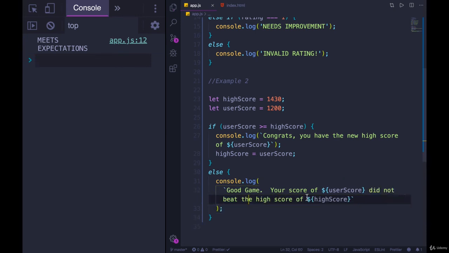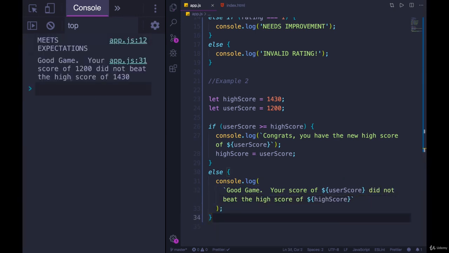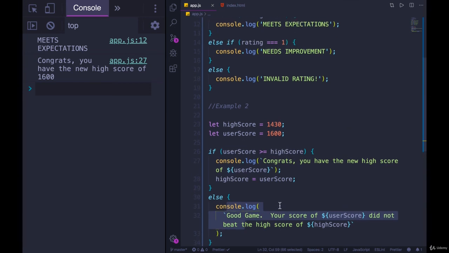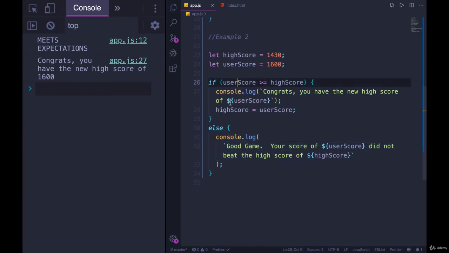All right, so if we run this right now, refresh, we get good game, your score of 1200 did not beat the high score of 1430. If we change this to now be 1600, congrats, you have the new high score of 1600. So here we have a simple yes or no. It's either this, and if it's not, then it's this. There's no scenario where we won't have, well, I guess you could write code that breaks. You could write something that causes an error, but assuming that doesn't happen, one of these is going to run. We don't have a bunch of else ifs, we just have a simple if and an else.